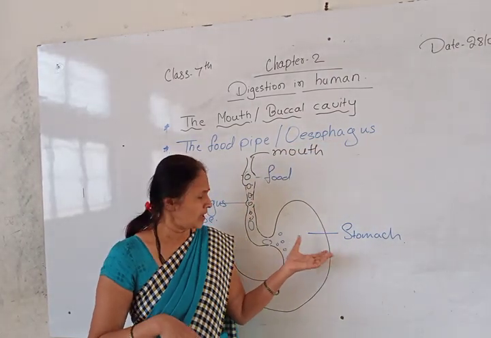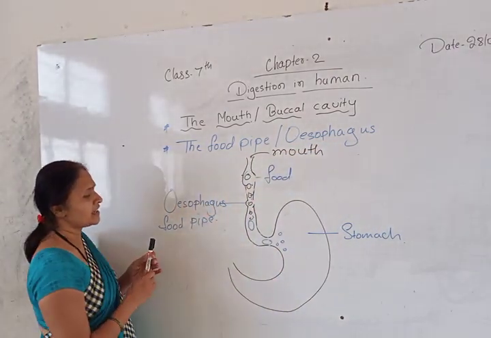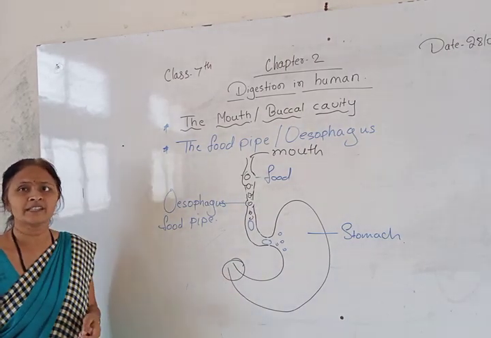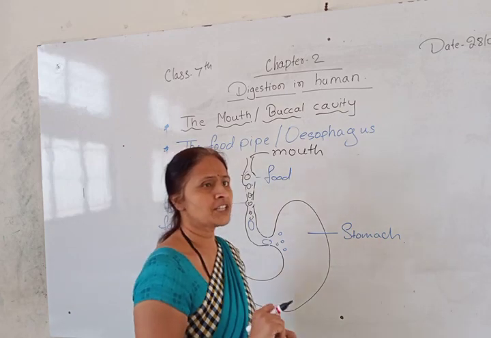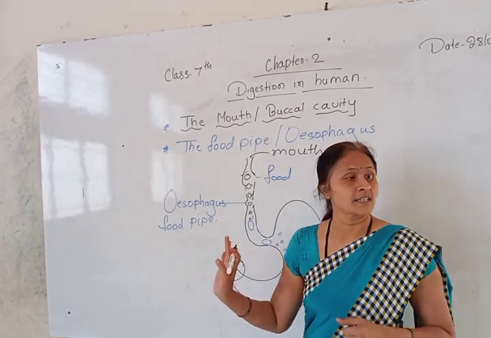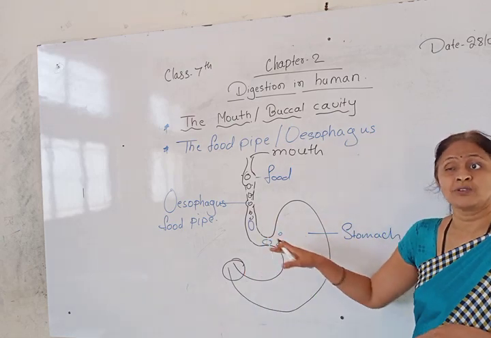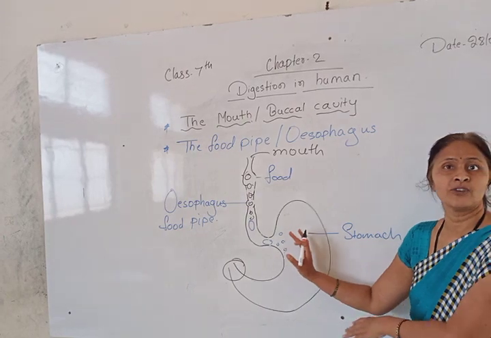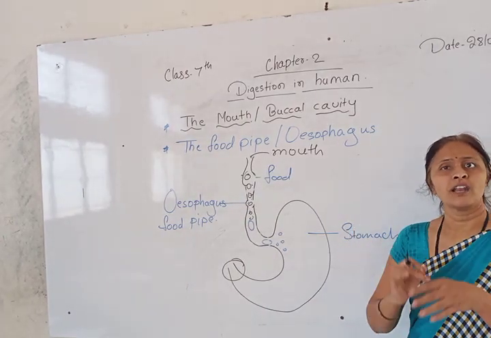After the process in the stomach, the food goes to the next part, the small intestine, for further digestion. In the stomach, some acids and digestive juices are produced in the glands to digest the food in a small amount.